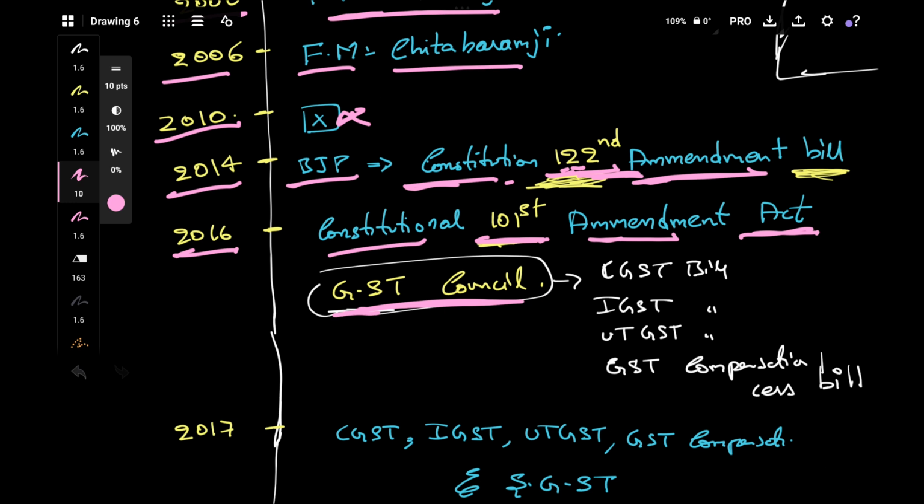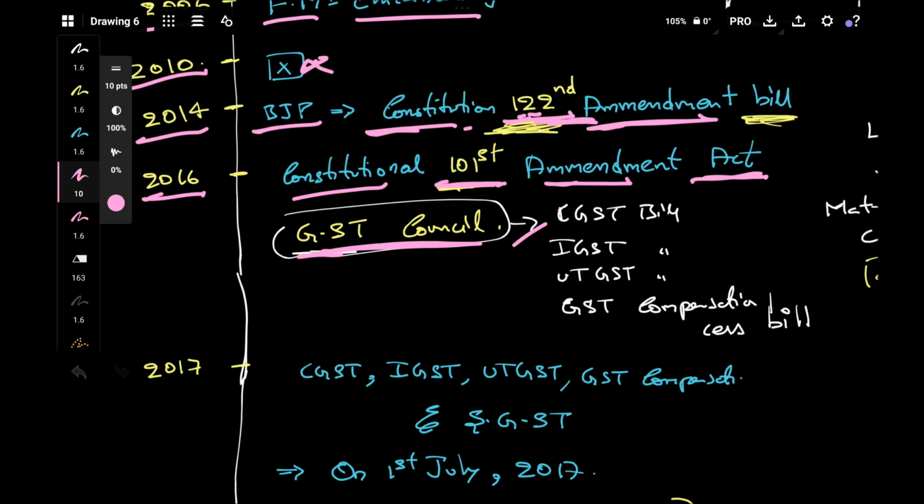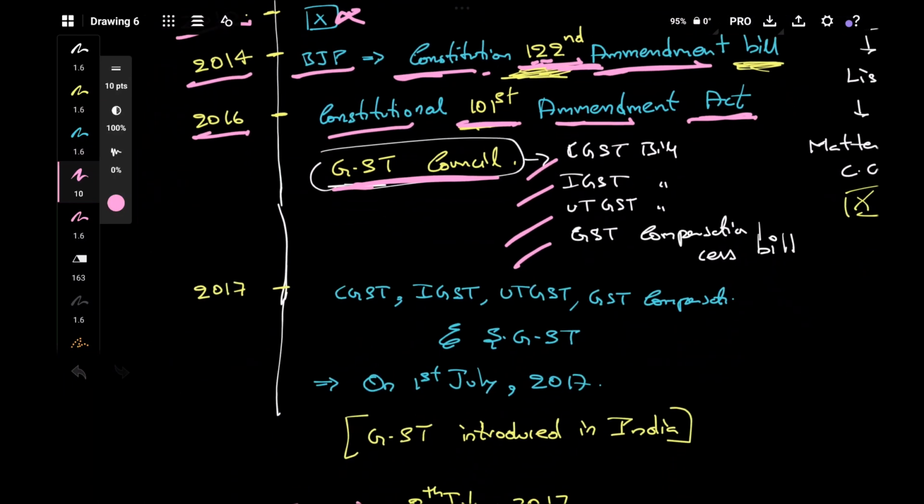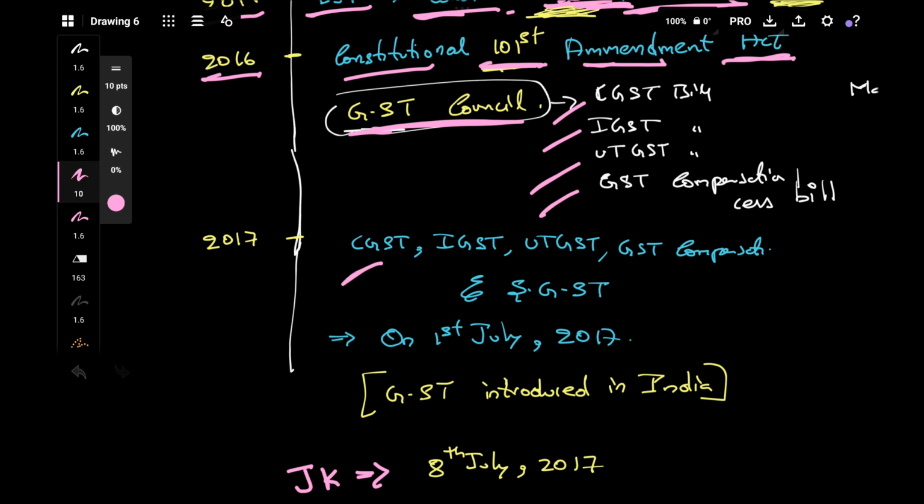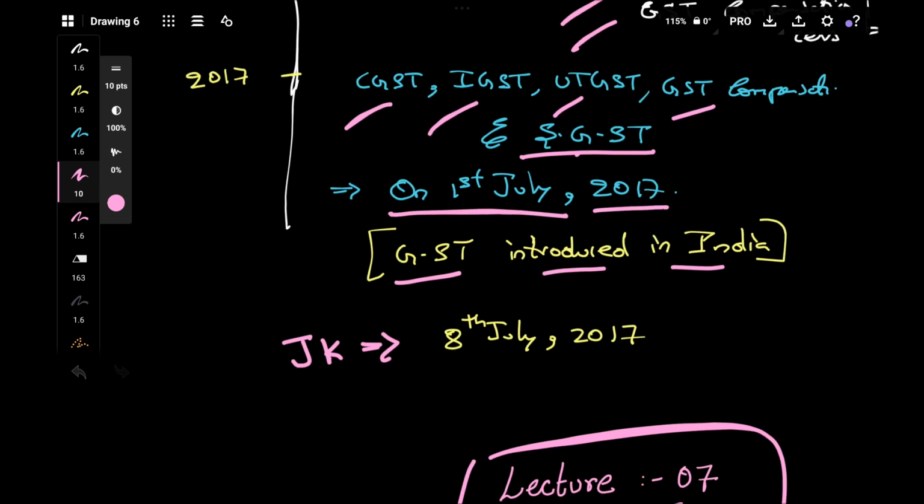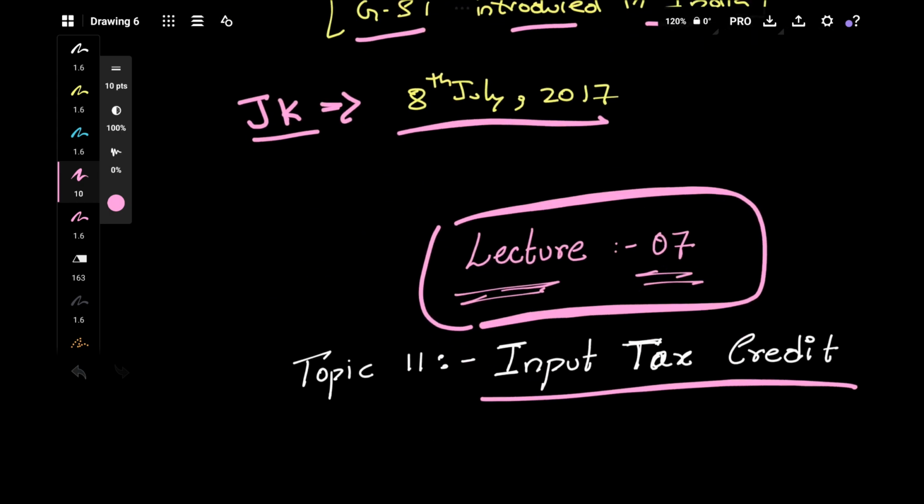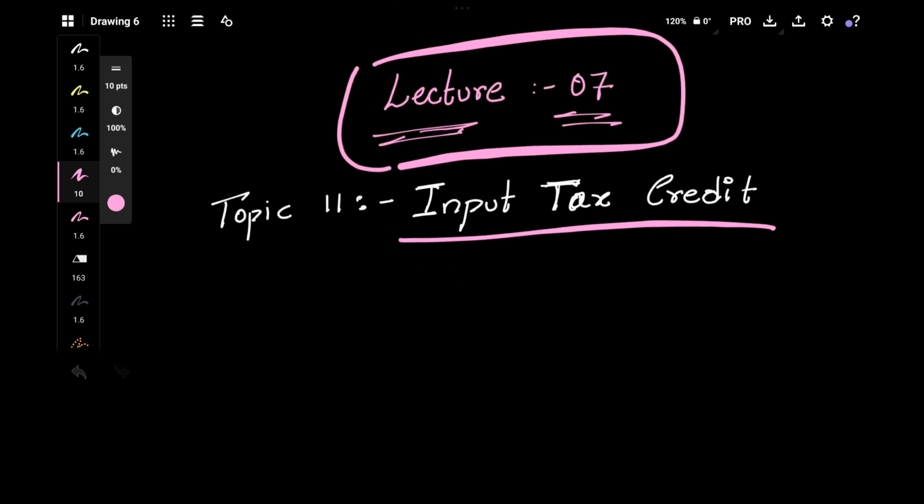So after that, with the powers given to the president from that amendment, the president formed the GST Council. The GST Council recommended different bills like the CGST bill, IGST bill, UTGST bill, and GST compensation cess bill, and those bills got passed in the parliament too in the year 2017. So the CGST Act, IGST Act, UTGST Act, GST Compensation Cess Act, and each state passed individual SGST acts. Finally on 1st July 2017, GST was introduced in India. But for Jammu and Kashmir, it was a bit late. It took 1 week more. On 8th July 2017, Jammu and Kashmir also started following GST. So this is what we discussed in our previous class.